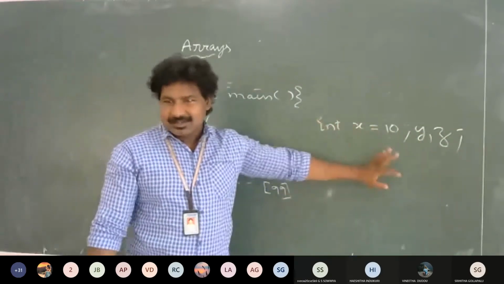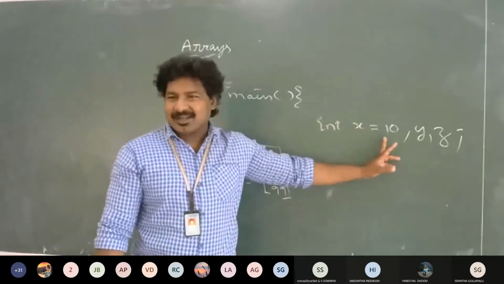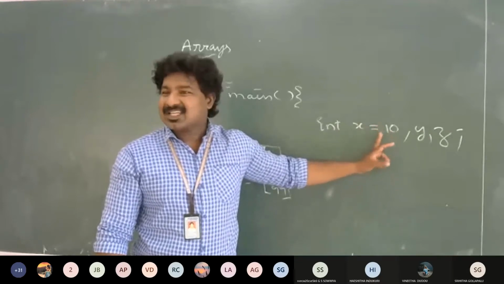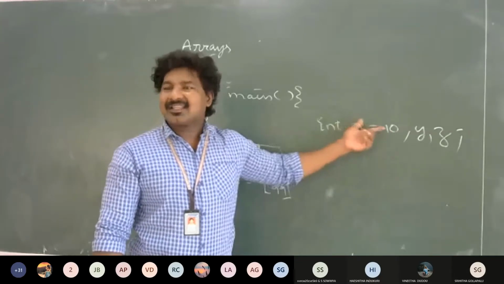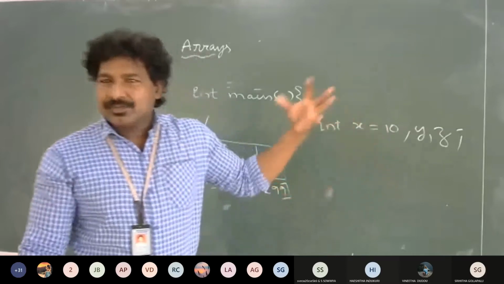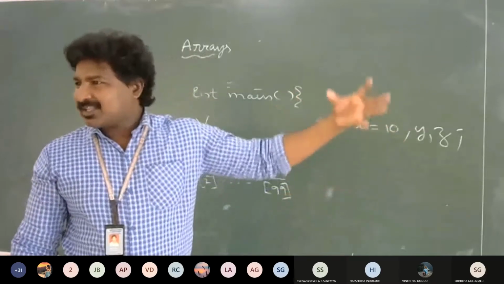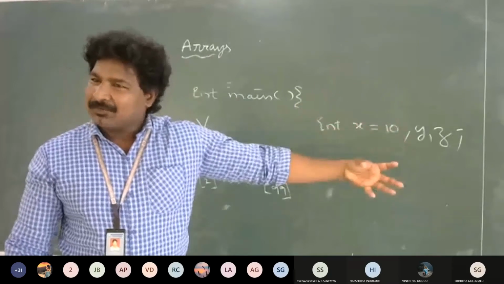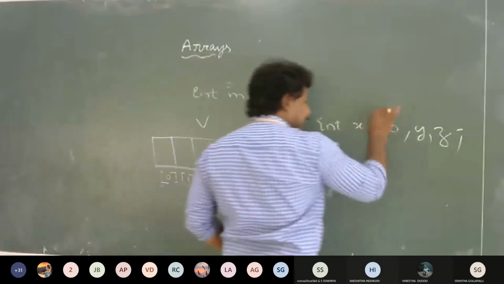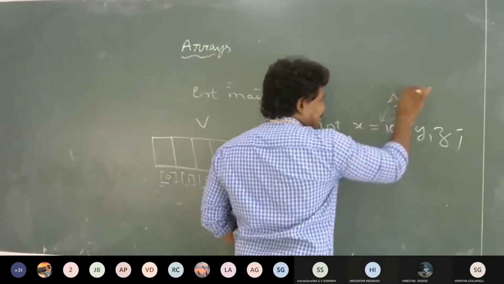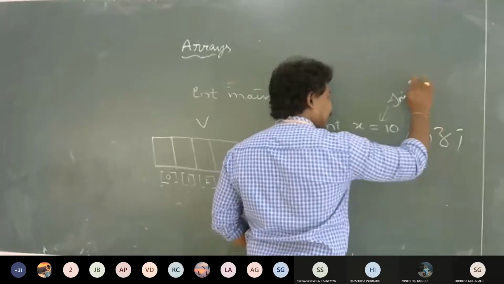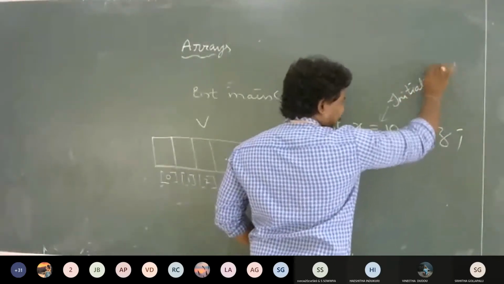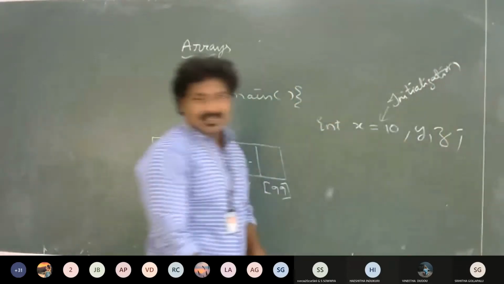So what is this, sir? Look at x. What did we do for x? Whenever you declared it and just gave the value, this is called initialization. What do you mean by declaration? When you give the data type and specify some name for it, and at the same time give an initial value for that, this is called initialization, right?